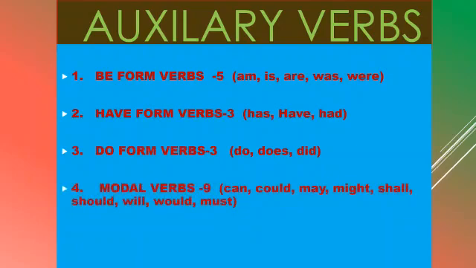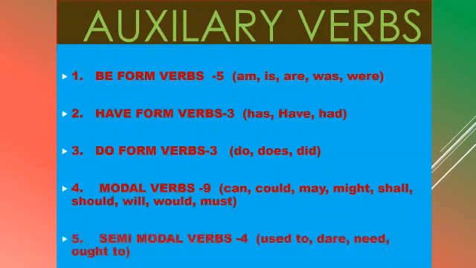They are do, does and did. And modal verbs are 9. They are can, could, may, might, shall, should, will, would and must. Finally, semi-modal verbs, there are 4. They are used to, dare, need and ought to. These are auxiliary verbs or helping verbs.